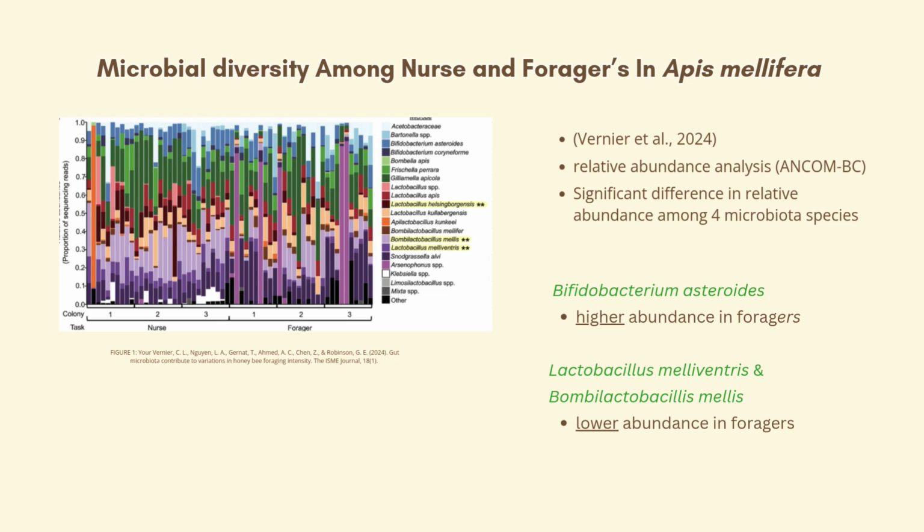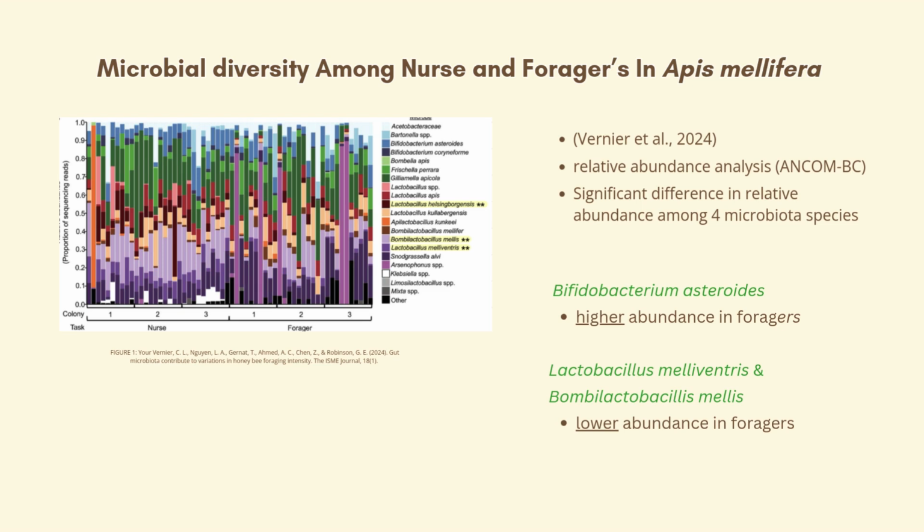Scientists collected two groups of bees, foragers and nurse bees, and used a 16S rRNA gene amplicon sequencing test and a relative abundance analysis test, ANCOM-BC, to determine the relative abundance of each microbe in their nurse and forager honeybee samples. The purpose was to see which microbes were different in bees with different behavioral tasks.